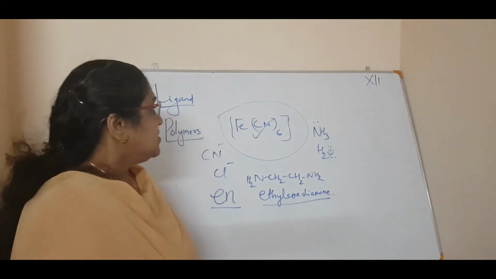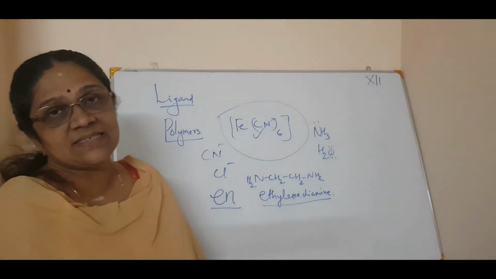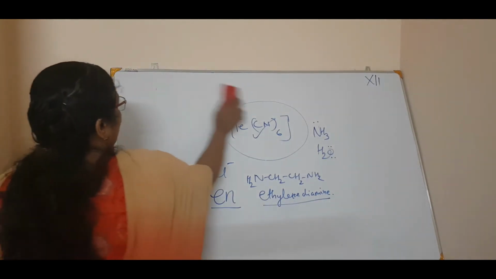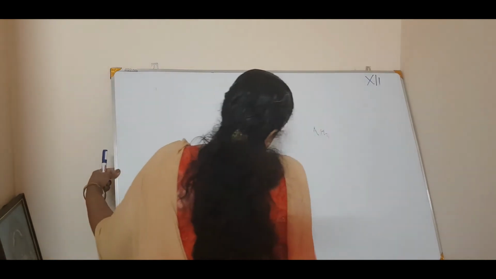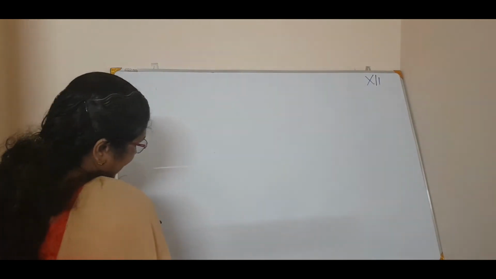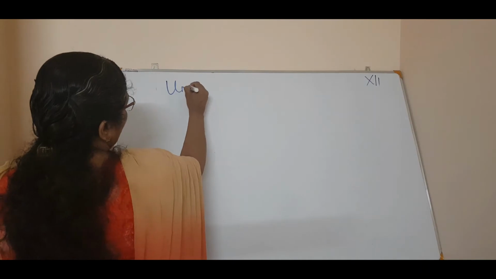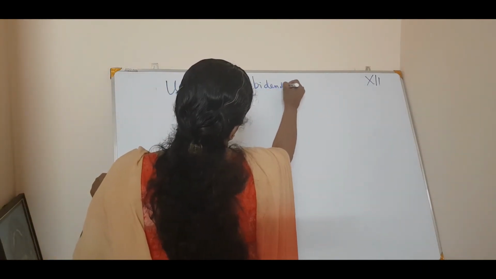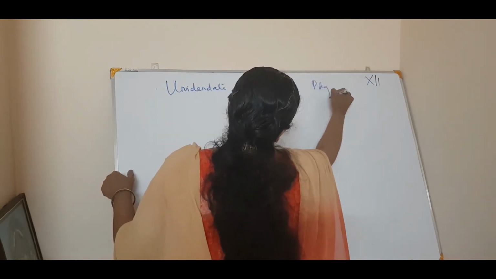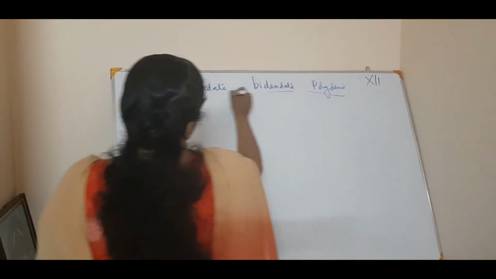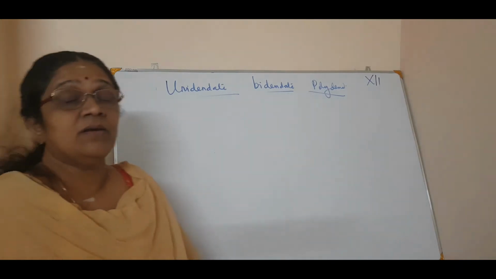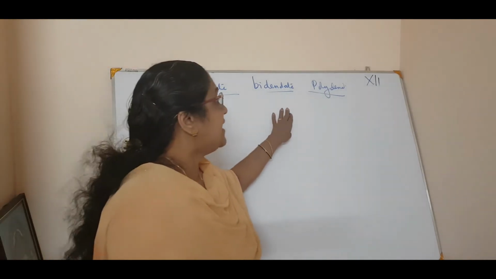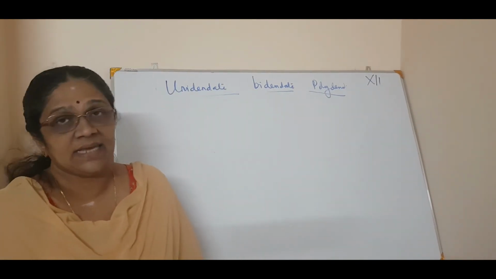Clear? Okay. So now you can classify the ligands. There is a classification of ligands. Ligands can be classified into 3 types: monodentate or unidentate ligand, bidentate or didentate ligand, and polydentate ligand. See, 3 types of classification, that is unidentate, bidentate and polydentate ligand.